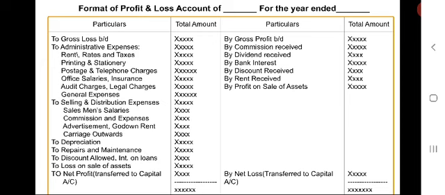For the purpose of learning only, here we are bifurcating income statement into trading account and profit and loss account. Actually, after learning, we have to prepare this income statement by clubbing both trading and profit and loss account, which is called income statement.